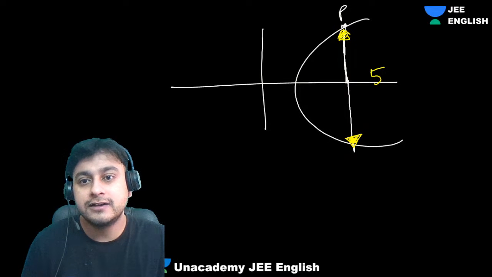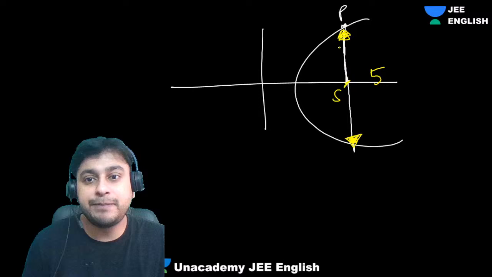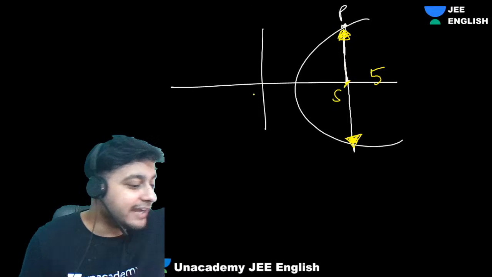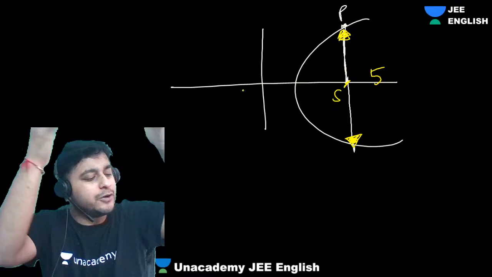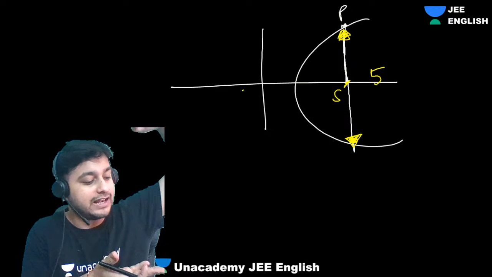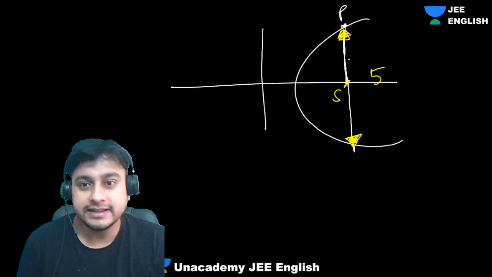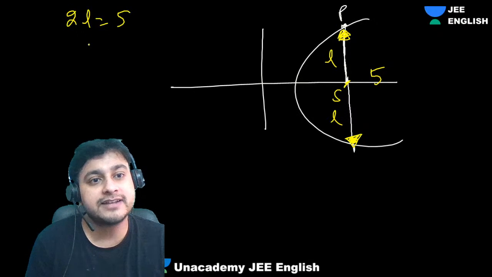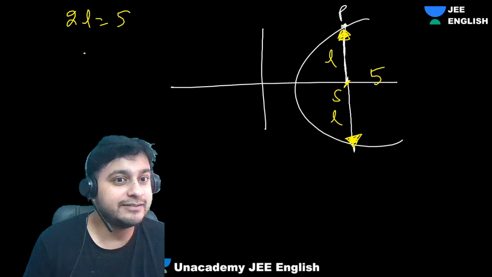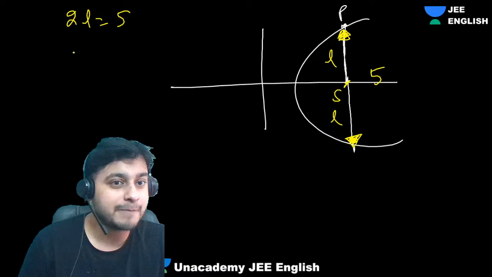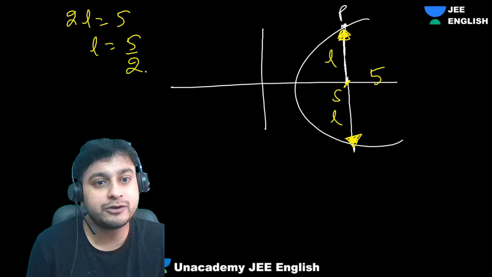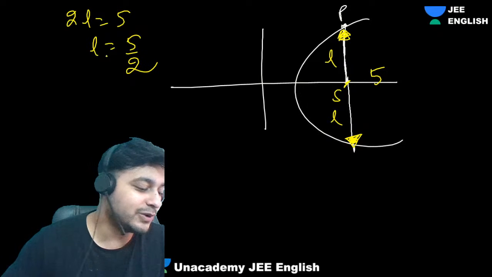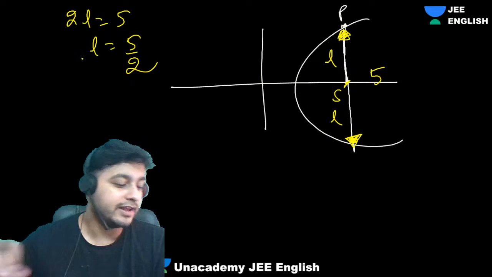Latus rectum, na? This is SP, half of it. I told you or not? This whole thing is 2L. This is L and L or not? Tell me. 2L is equal to 5. Semi-latus rectum length is what? Remember that thing I told you, L by D. L is coming as 5 by 2. Not 4A.